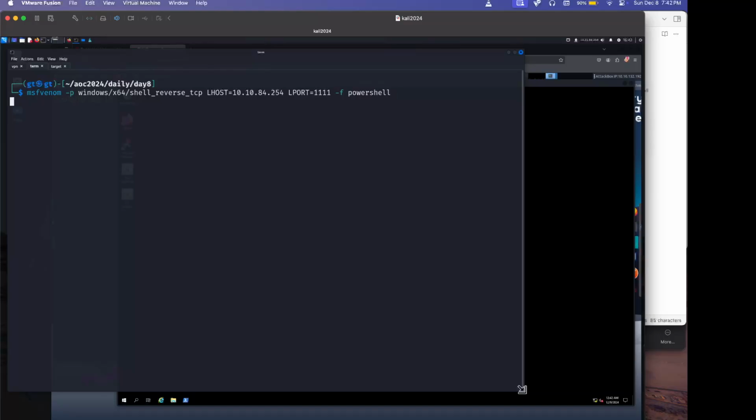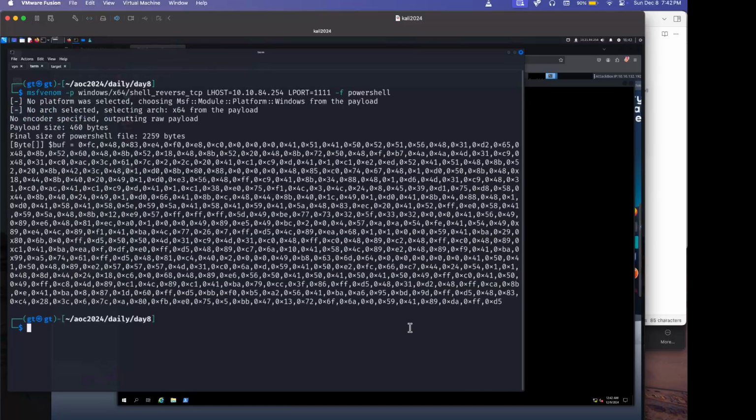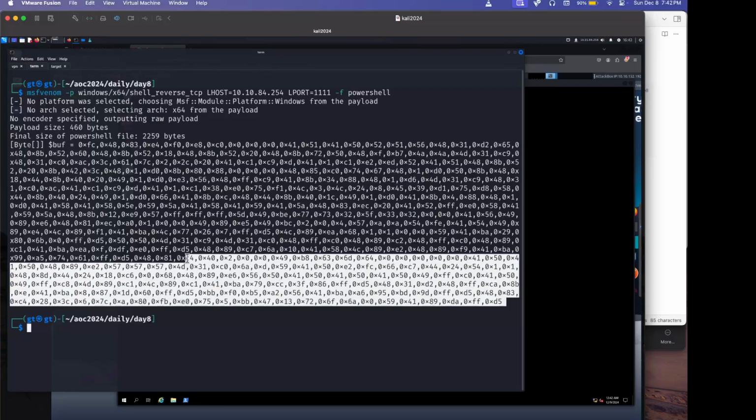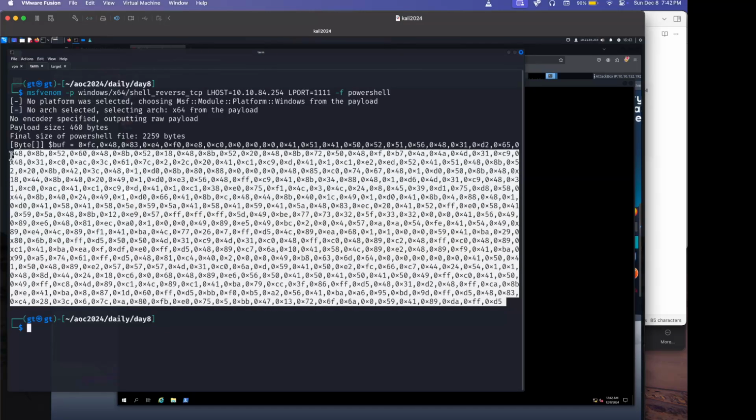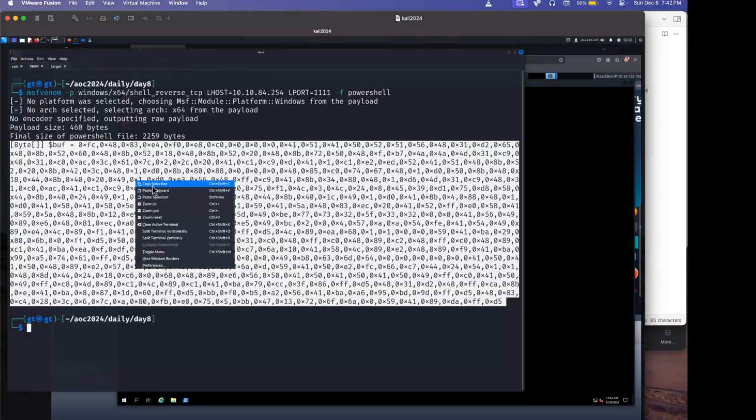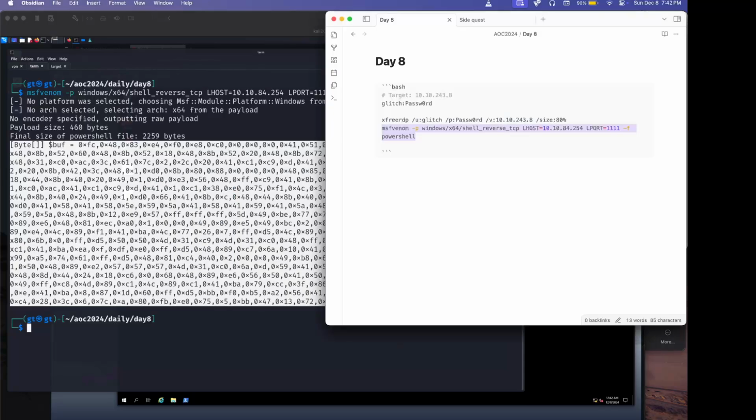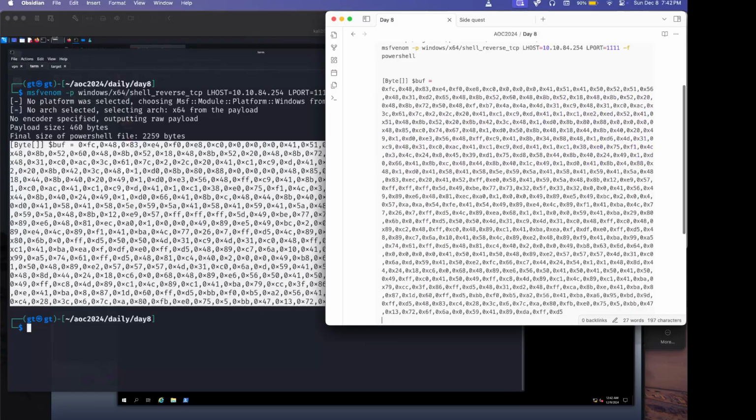10.10.84.254, port 1. Let's see. Yes, okay. So this is some binary code, copy selection, and I know that now. I feel confident talking about it because I just went to that training. I'm still going through the book, but each hex character.